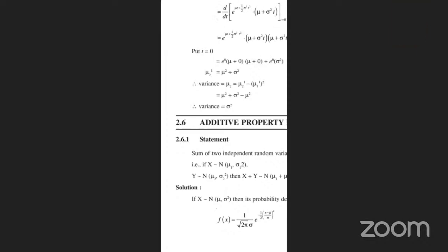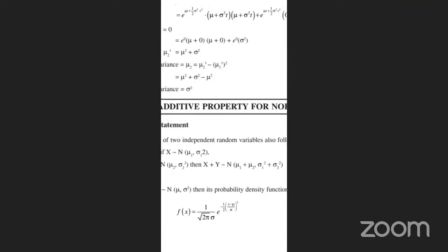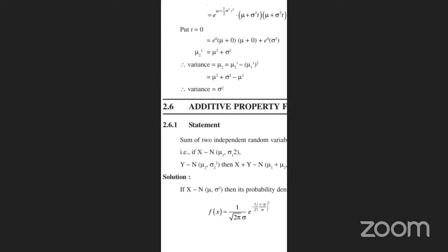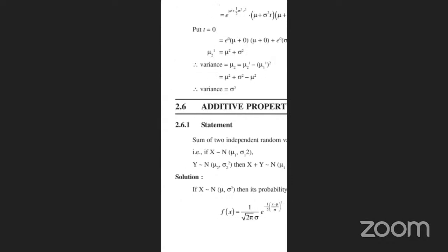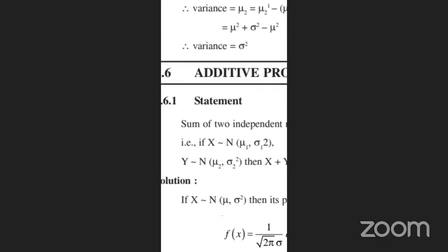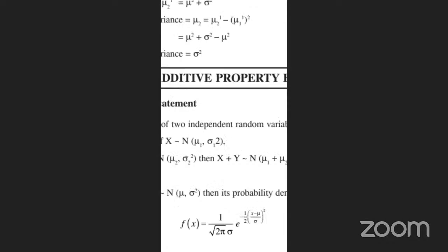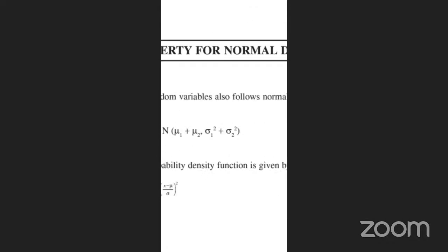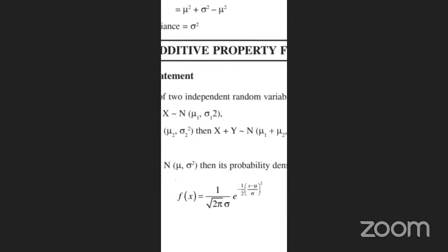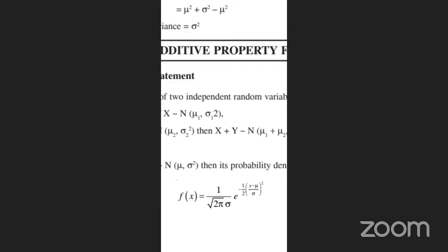Yes, sir. Two independent random variables. The sum of two random variables also follows the normal distribution. X is equivalent to N of mu1, sigma 1 square, and Y is equivalent to N of mu2, sigma 2 square. Then its probability density function is given by f of x is equal to 1 by root 2 pi into e power minus 1 by 2 x minus mu by.